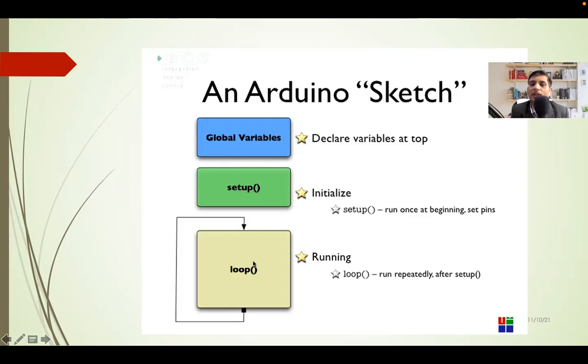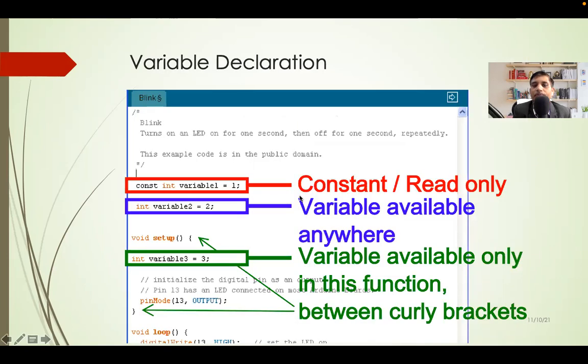Now you know local and global variables. A local variable is accessed only through that function and a global variable is accessed over the whole program. So a global variable can be accessed by setup as well as loop, but if you declare a variable inside loop, then it is only accessible within the loop. So this is the syntax you have to follow: first global variables, then setup, and then loop. If you want to include some libraries, you can include them before the global variables, just like #include. You can do that before the global variables.